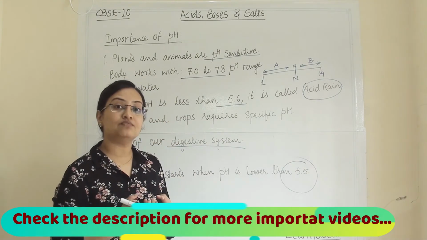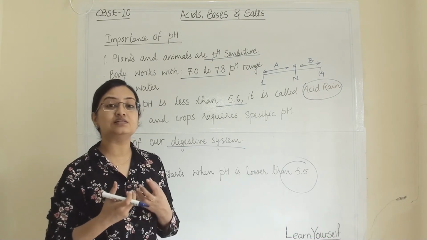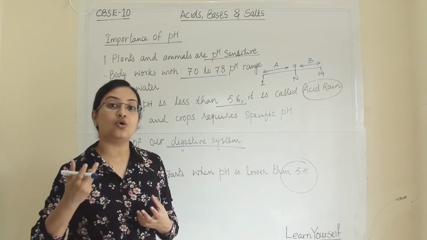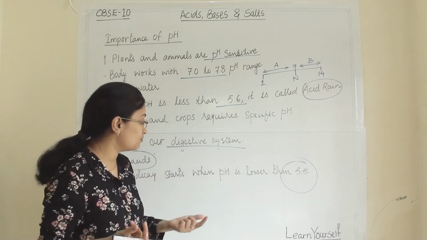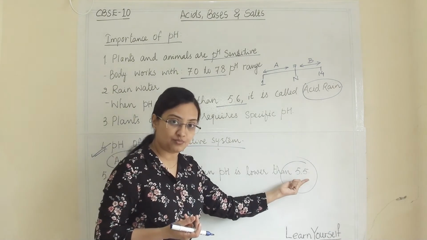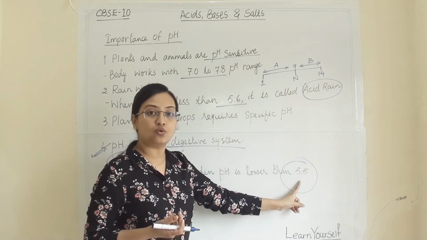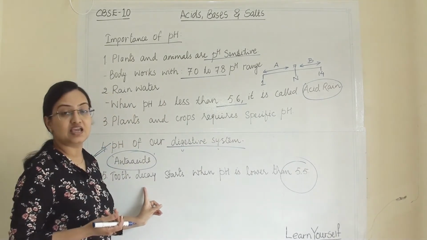When calcium comes in contact with an acidic substance, it tends to corrode, which has an adverse effect on the calcium and on our teeth. So when the pH is lower than 5.5, it is acidic and it will corrode our teeth, and it will start decaying them.